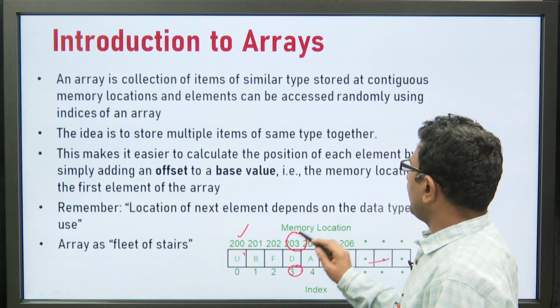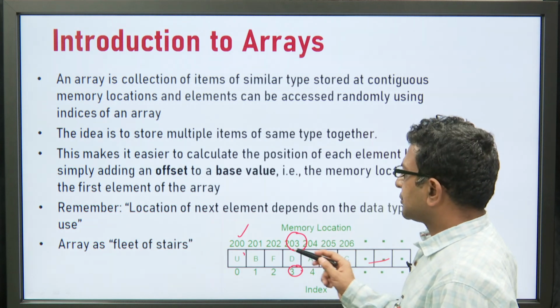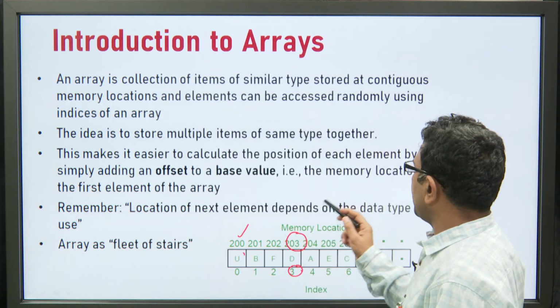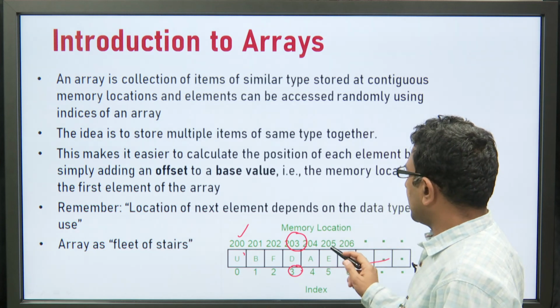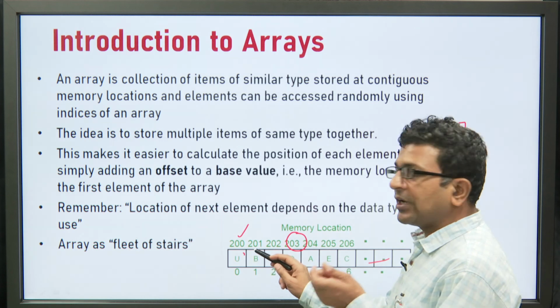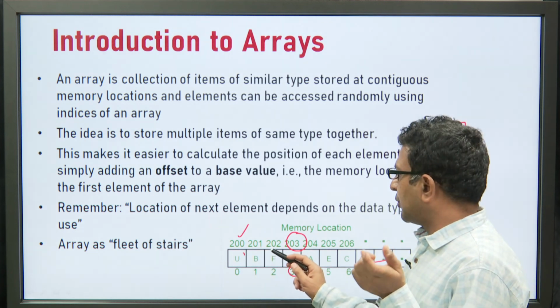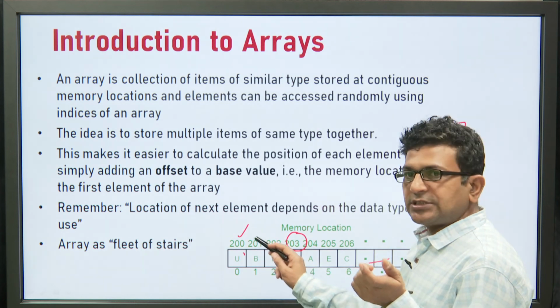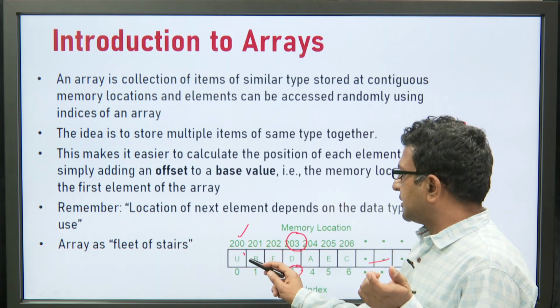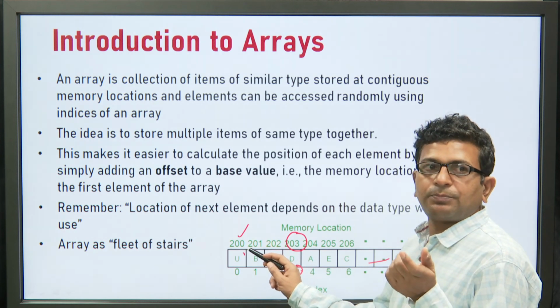This is how we can obtain the address of any index element of an array. Remember, the location of the next element depends on the data type we use here. Since the elements are of character type, each takes only one byte of memory in memory allocation. That is why the address of the next element of the array is obtained by adding 1 to the previous value.